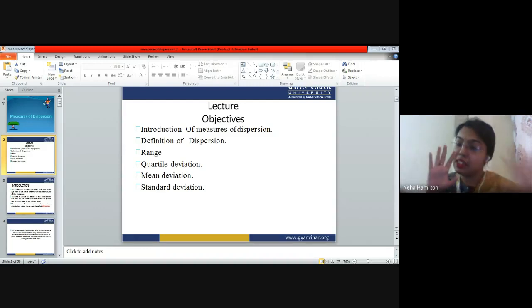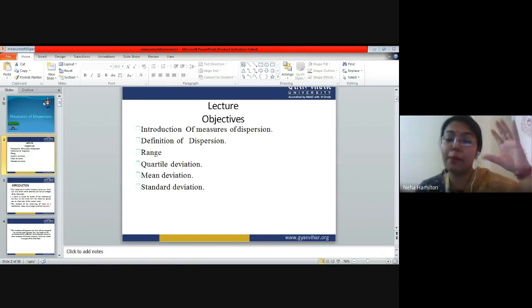Now, descriptive statistics again has two parts. First is called measure of central tendency, and the second is called measure of dispersion. In measure of central tendency, we have studied the ways through which you can find out the middle point of your data, of your sample, right? You can calculate either mean or mode or median. These are the three very simple ways through which you can find out the middle point of the data.